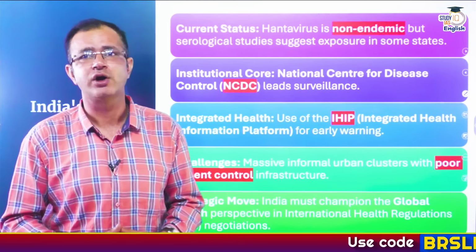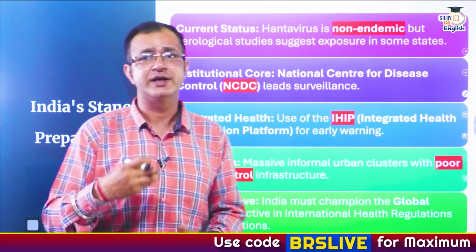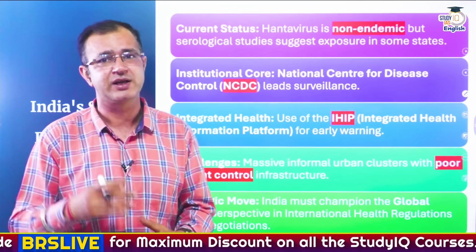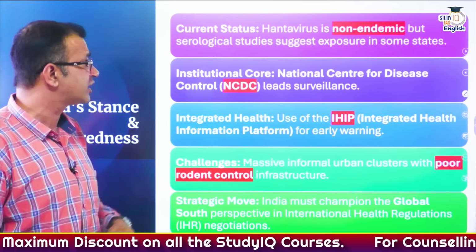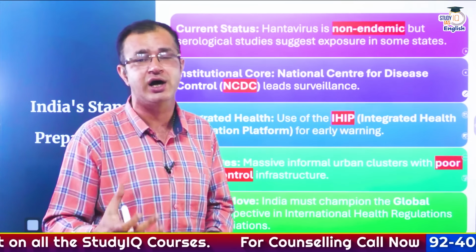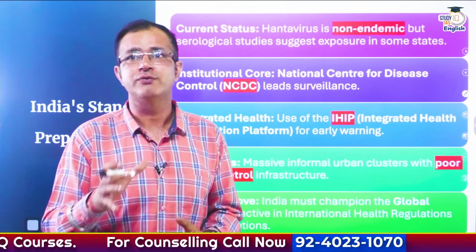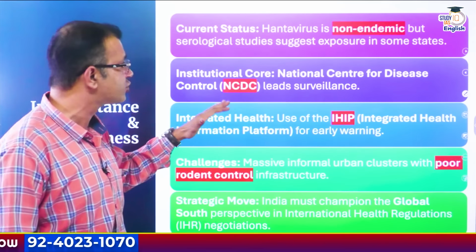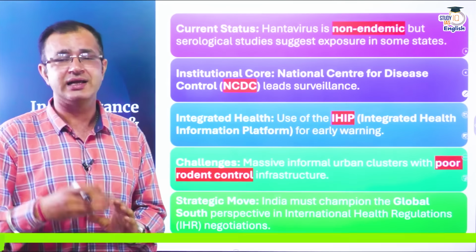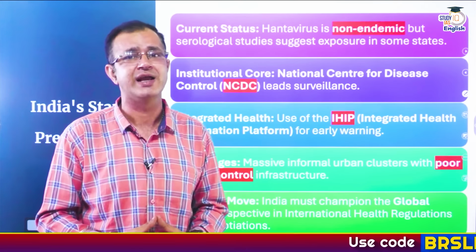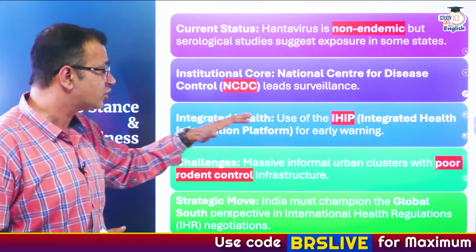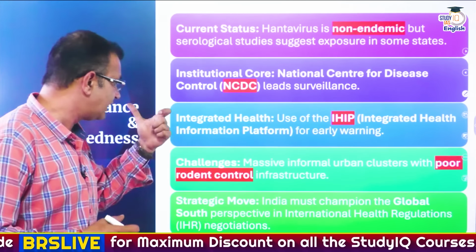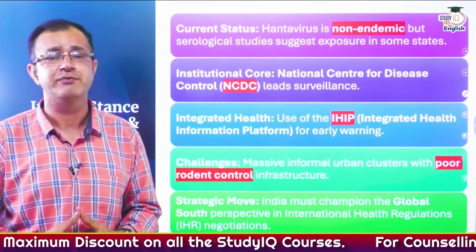Now, when it comes to India, what is India's stand and preparedness? The current status is that Hantavirus is non-endemic to India, but there are serological studies that suggest there could be exposure in some of the states. Also, when it comes to institutional care, it is the NCDC, the National Centre for Disease Control, that leads the surveillance, and it is a major institution that we have in our country. And there is also the use of the IHIP, the Integrated Health Information Platform, for the early warning that we are using.